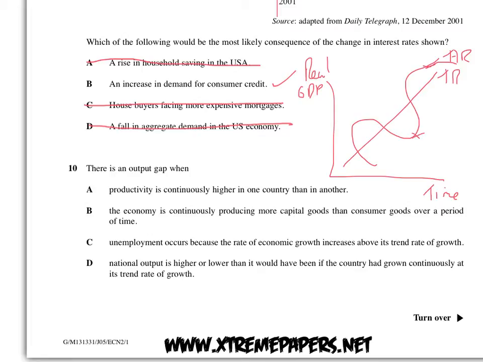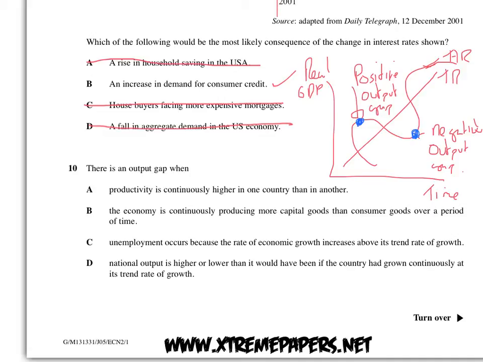So if the economy is down by here, that means it's growing less than they thought it would, so it's got a negative output gap. However, if it's the other way around, it's got a positive output gap. Very quickly, if there's a positive output gap, there will be inflation because the economy is growing quicker than it should be, so there's too much demand. And down here, if there's a negative output gap, the economy is within its PPF, so therefore there's going to be unemployment.